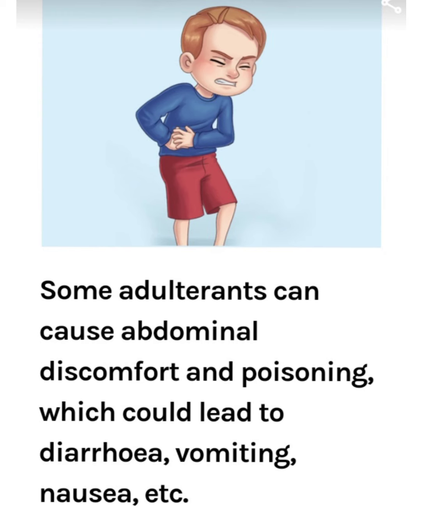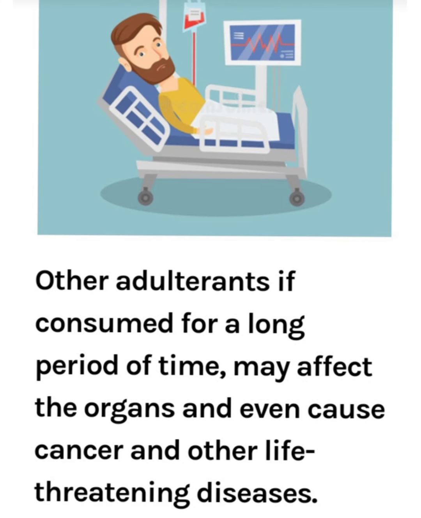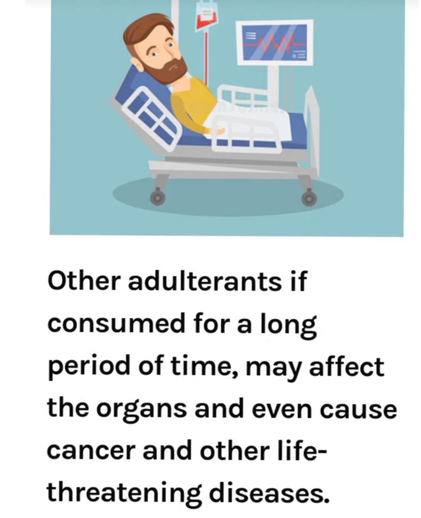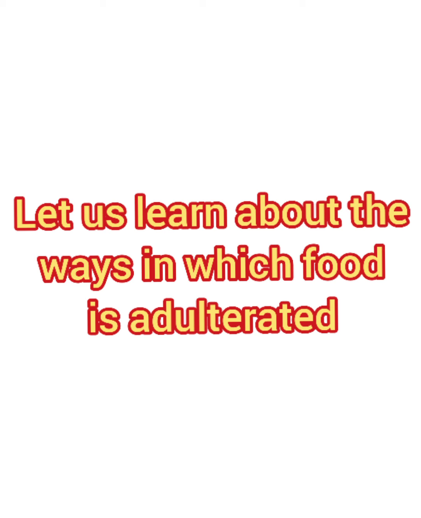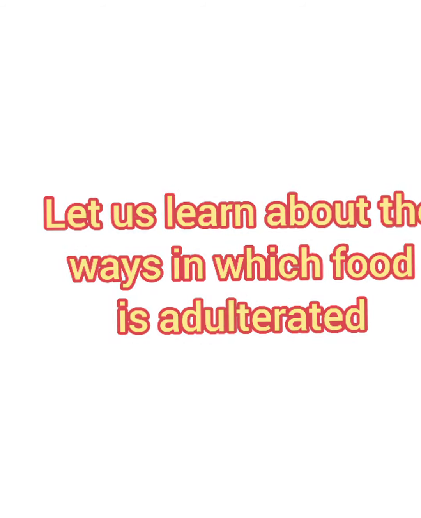Some adulterants can cause abdominal discomfort and poisoning, which could lead to diarrhea, vomiting, nausea, etc. Other adulterants, if consumed for a longer period of time, may affect the organs and even cause cancer and other life-threatening diseases. Let us learn about the ways in which food is adulterated.